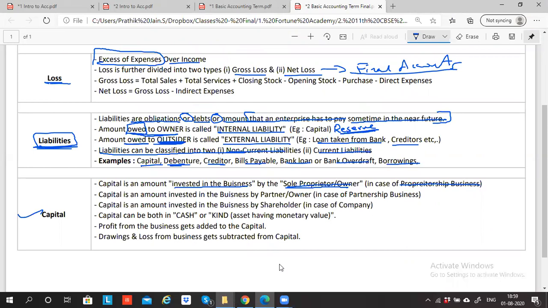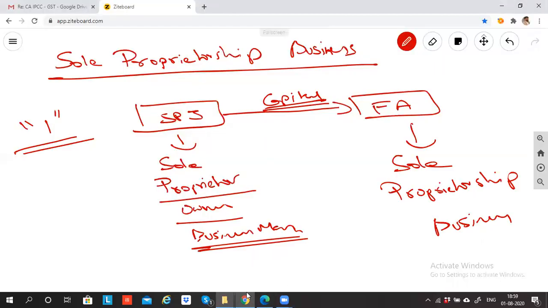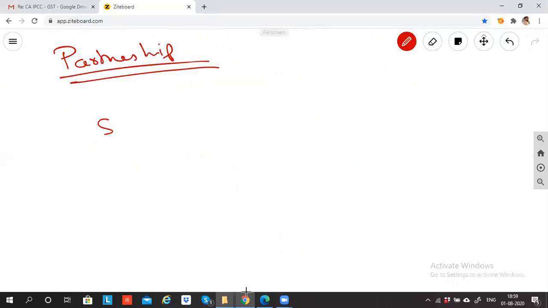No, sir. Second, now what if I want to do a partnership with Nikhil and Ayush also? So now who is the owner? Now we have the concept of partnership. Partnership is where SPJ is an owner plus Nikhil is an owner plus Ayush is an owner. So how many owners?